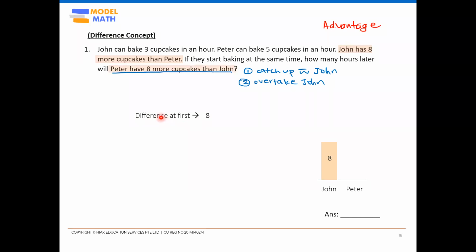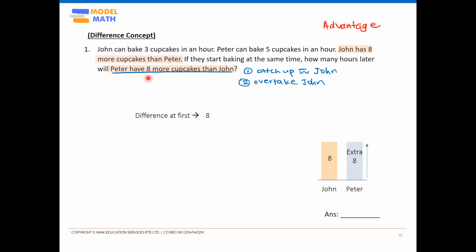But like I said, later on, Peter needs to have 8 more. This guy must have 8 more than him. So in order for that to happen, he first needs to overcome this original difference of 8 cupcakes. That means he needs to catch up a total of 8 cupcakes. He must bake 8 more cupcakes than John.